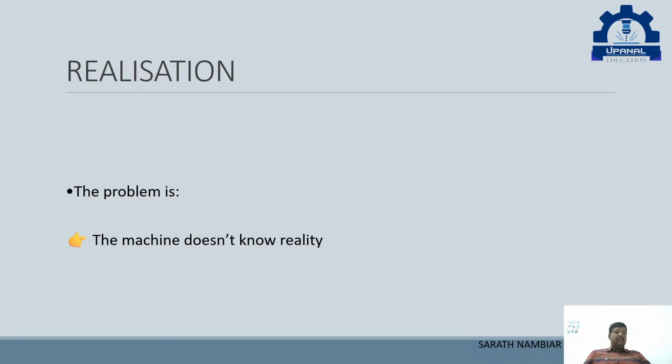The reason is the machine doesn't know reality. The machine doesn't know where to start, where to go. So this is where today's hero, the hero of this topic, the offsets, come into reality.